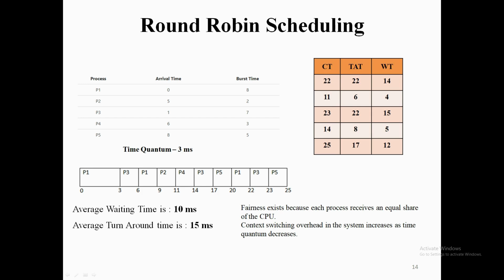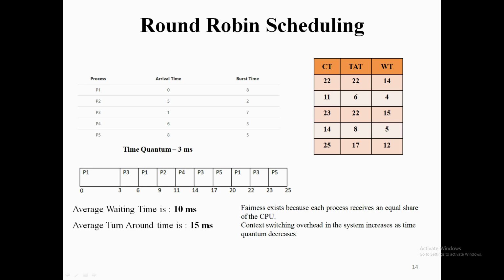So the advantage we can speak about in round robin scheduling is that each and every process, without indefinite blocking or waiting, gets a fair allocation. Each process is allocated to the CPU for a fair amount of time. Fair in the sense of an equal amount of time.